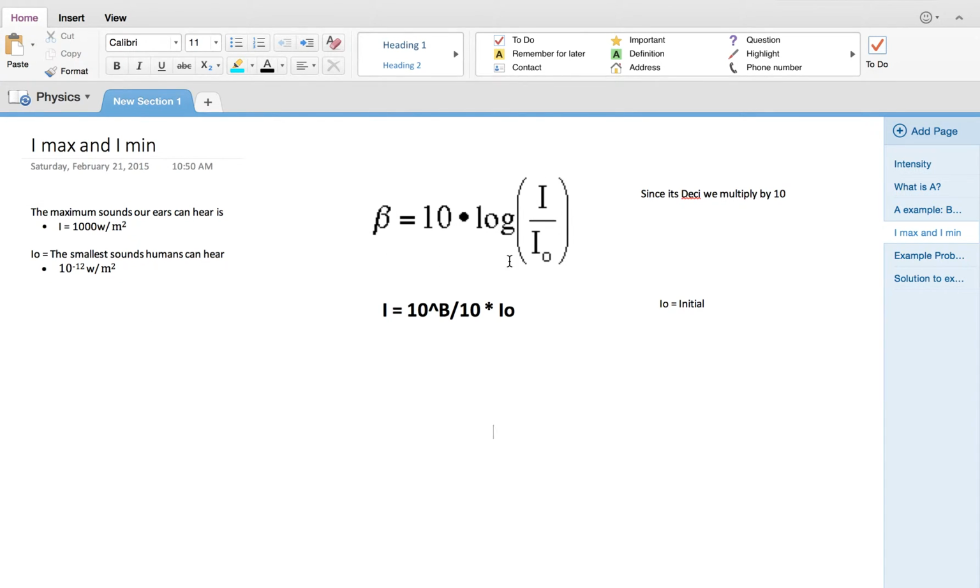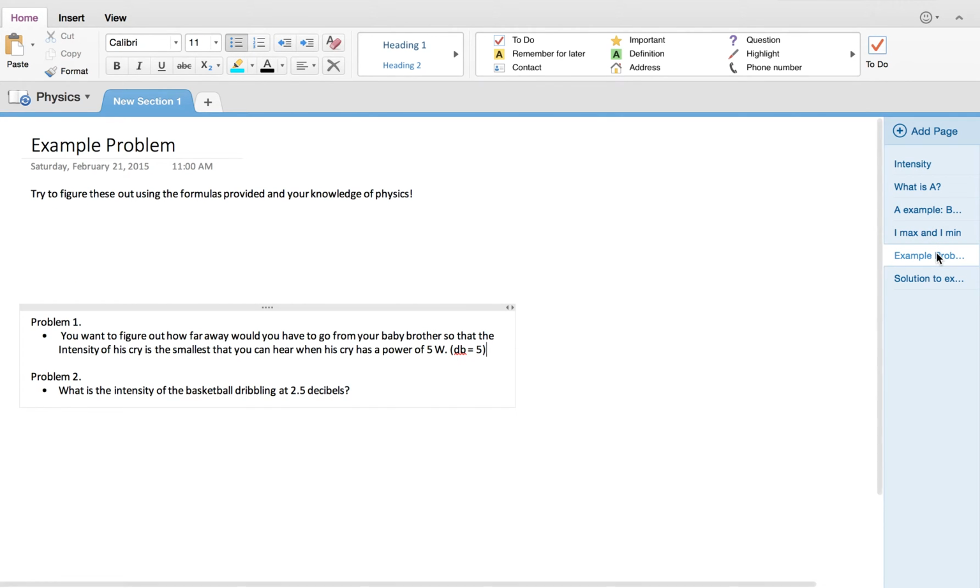Well, we can measure this with decibels being 10 times the log of intensity over intensity naught, which is the initial, and it's deci because we multiply by 10, right? So decibels is we multiply by 10. That's where it gets the name from. And you can rearrange this, I rearranged it for you. Intensity is also 10 to the power of decibels divided by 10, multiplied by the intensity initial. So an example problem.